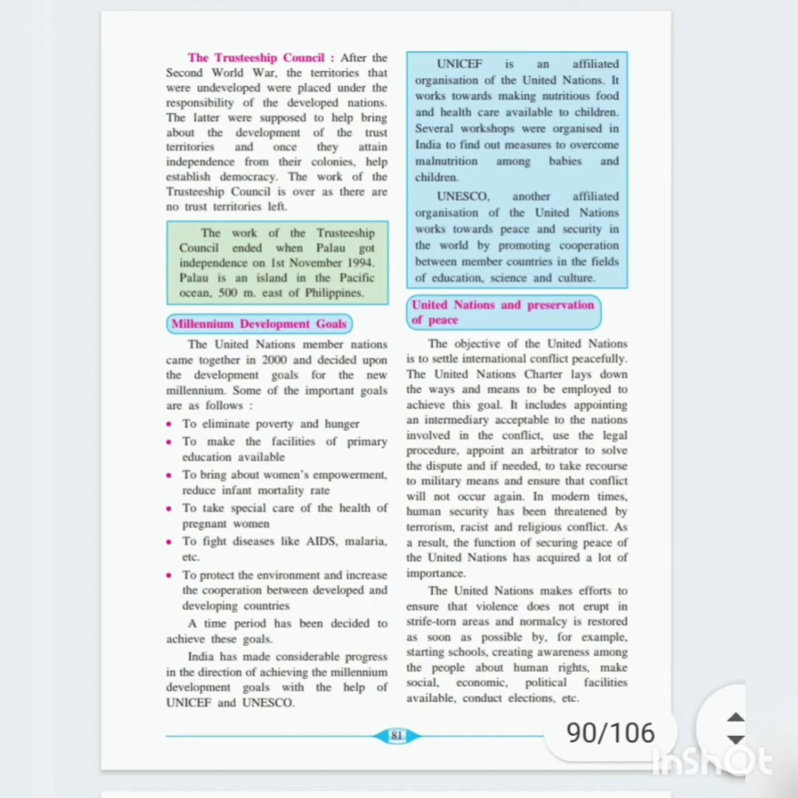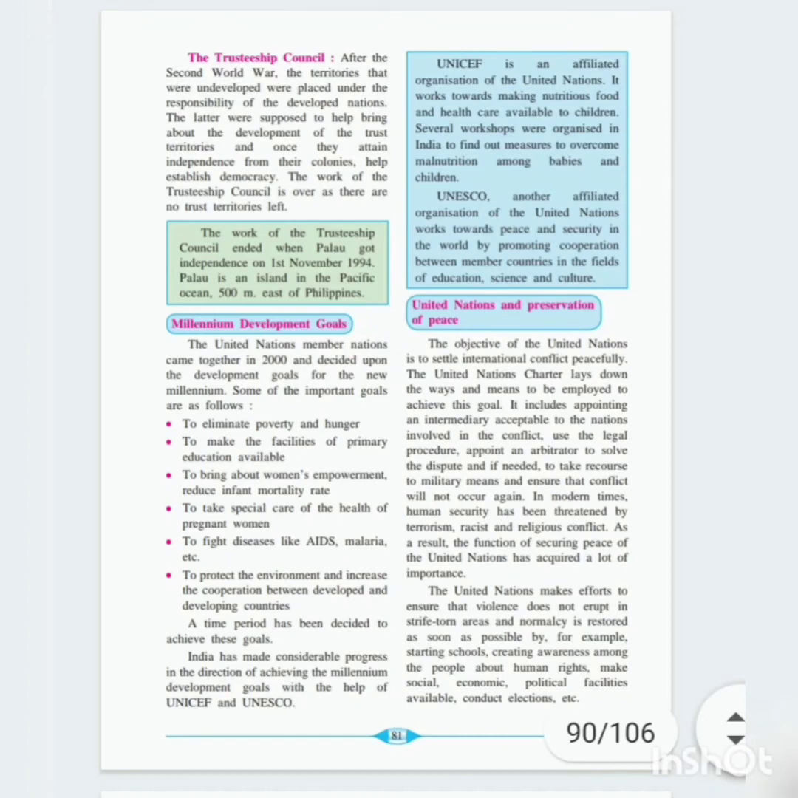And afterwards, when colonialism came to an end, once these nations got independence from their colonies, the developed nations had to help them establish democracy. The work of the Trusteeship Council is over, as there are no trust territories left.